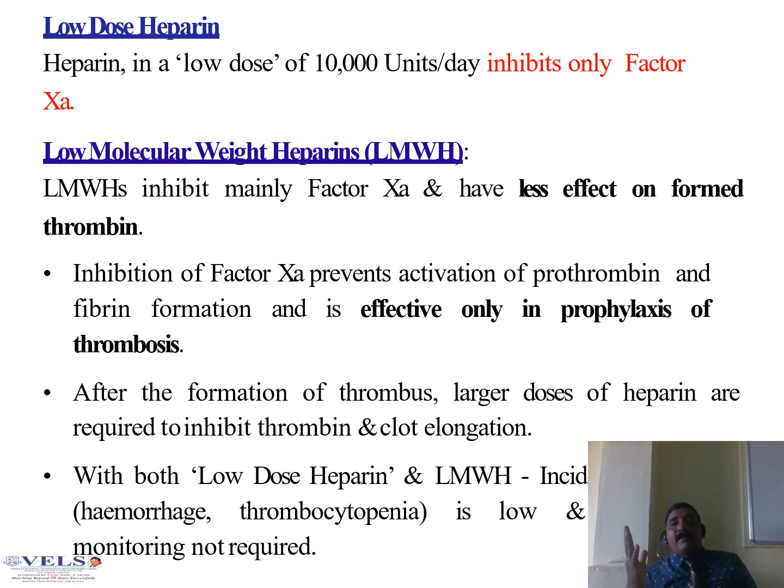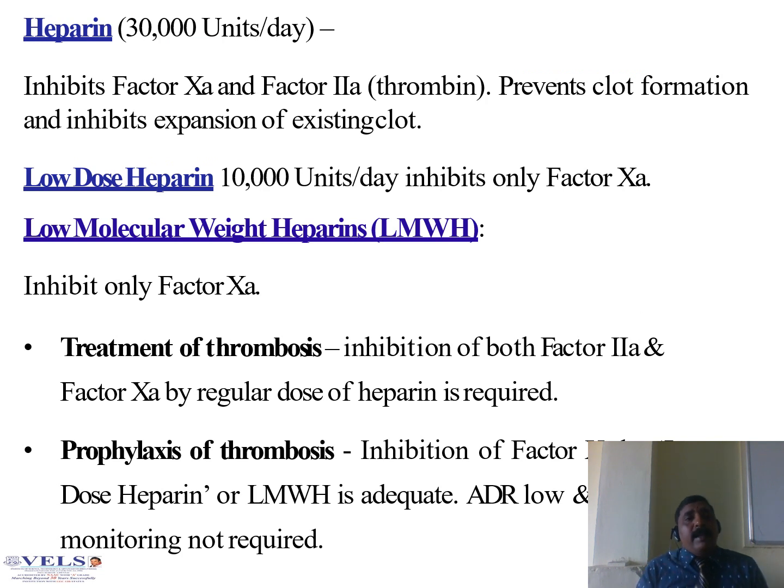That's why low molecular weight heparin is very useful in hemorrhage as well as thrombocytopenia, and also you do not need to monitor low doses of heparin. Heparin at 30,000 units per day inhibits factor 10A as well as factor 2A, but LMWH can inhibit only factor 10A.